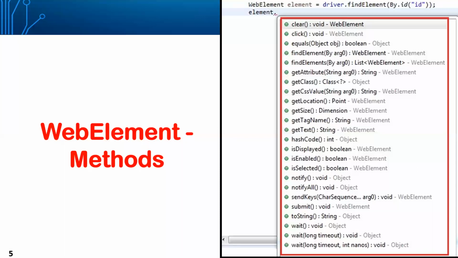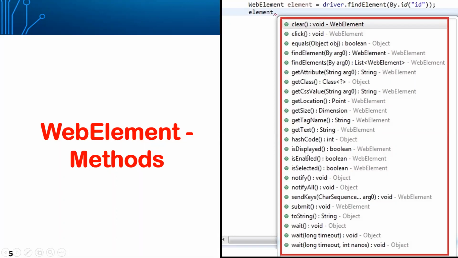Then you can use dot getAttribute and give the name of the attribute here. The output of this is a string, a value, so you can store it in a variable.